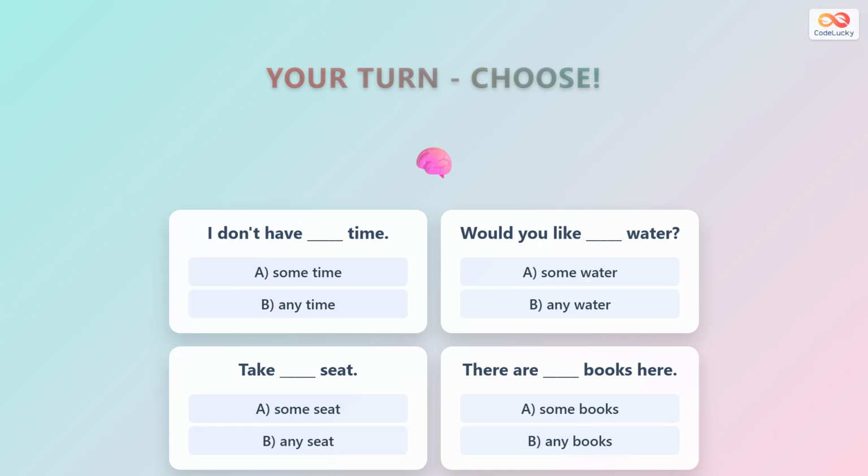Now it is your turn to choose the correct answers. For I do not have blank time, the answer is any time. For would you like blank water, use some water. For take blank seat, use any seat. For there are blank books here, use some books.